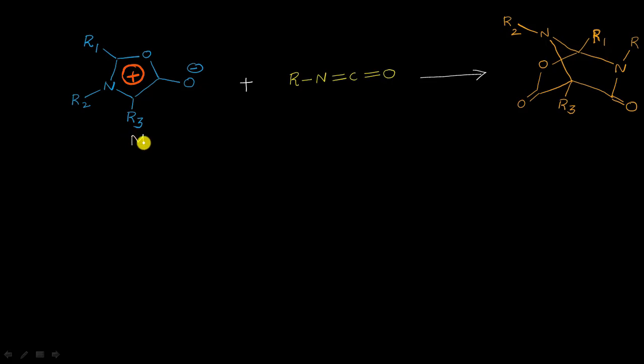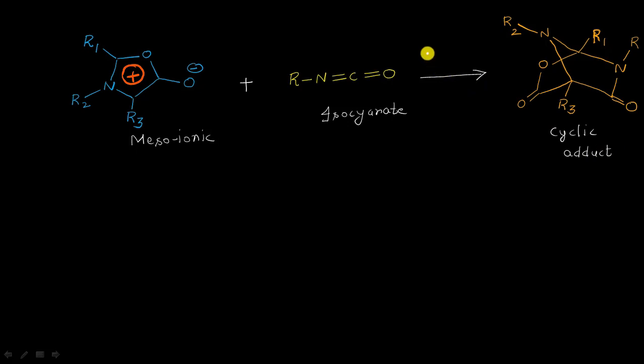So right on your screen you can see this is the very first reaction, and this is my mesoionic heterocyclic molecule, and the second reactant is an isocyanate molecule, right? And on the product side, you can see some cyclic type of adduct here. And we all know what type of reaction is going on here.